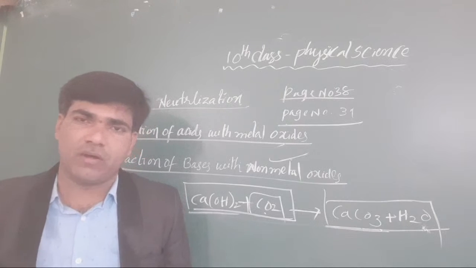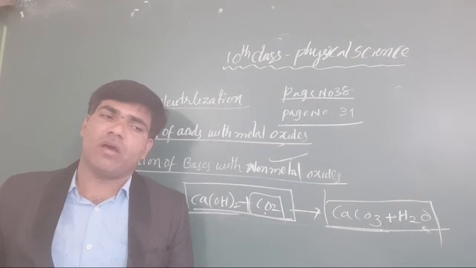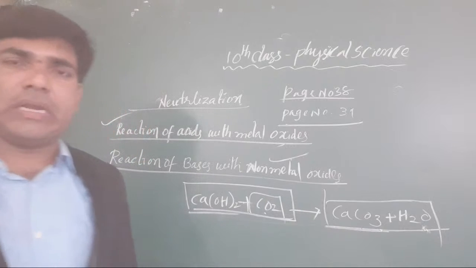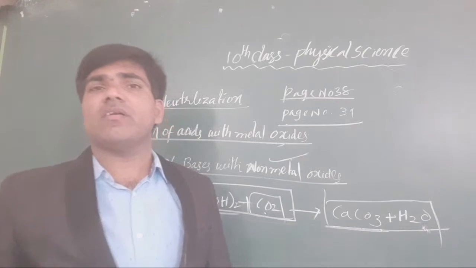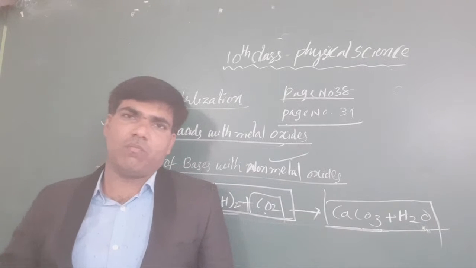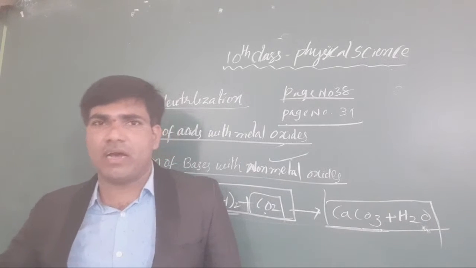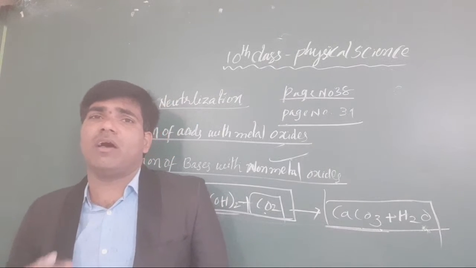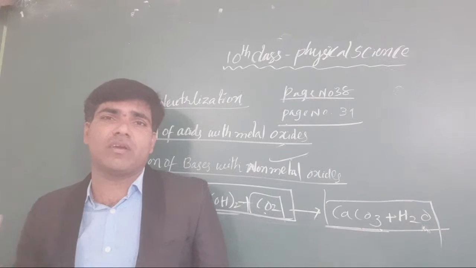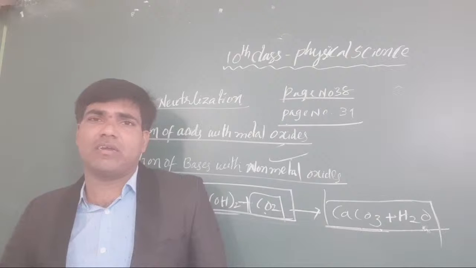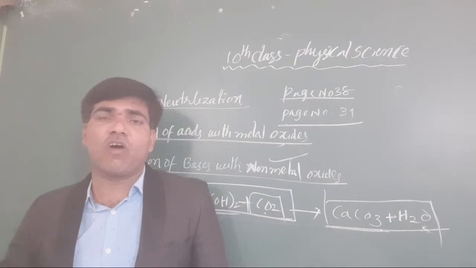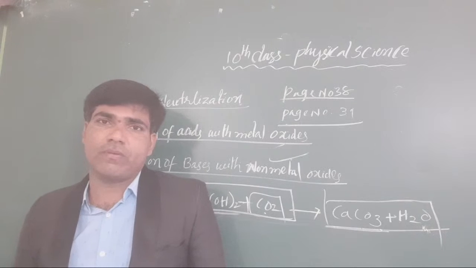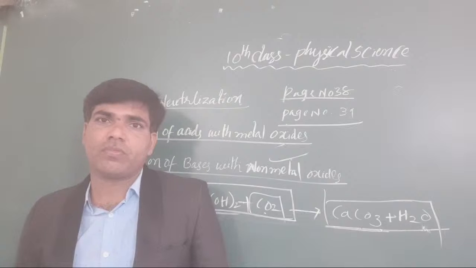Students, till now if you have any doubts, please ask me. We have already completed the nature of acids when combined with metals, non-metals, carbonates and hydrogen carbonates, and when an acid is combined with a base. We have also taken metal oxides and non-metal oxides and how they react. Okay, clear or not, all these points? Yes.